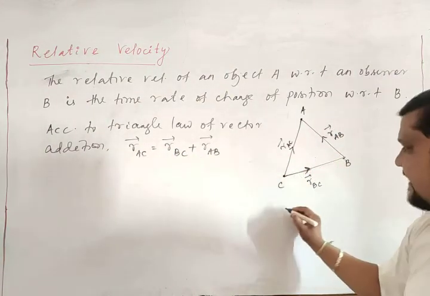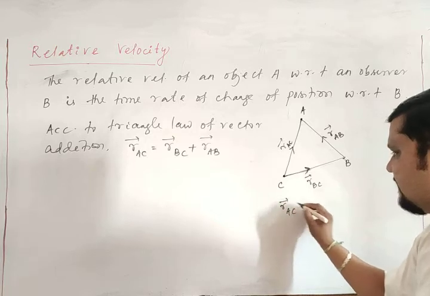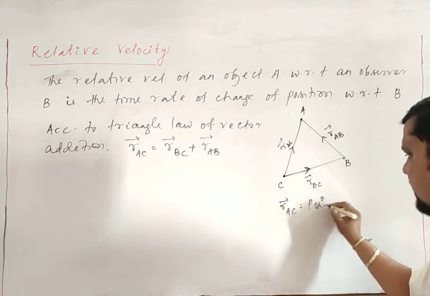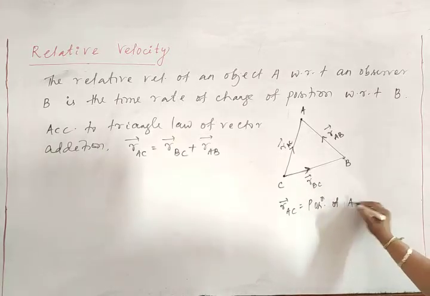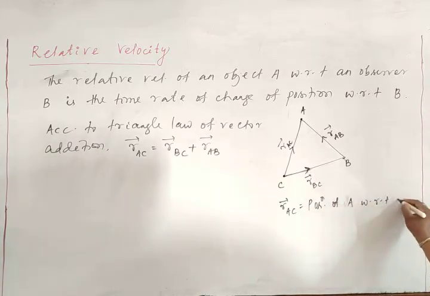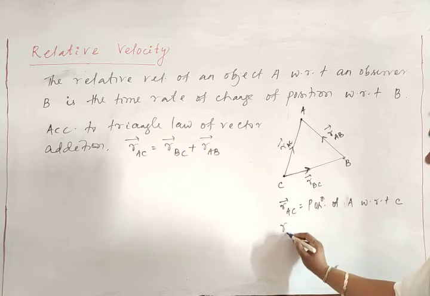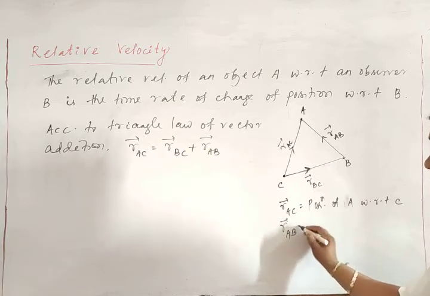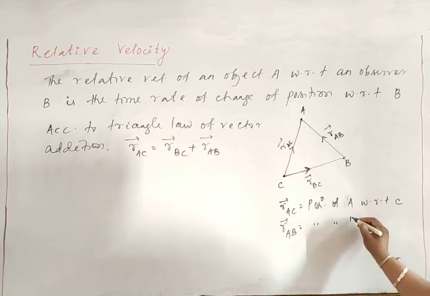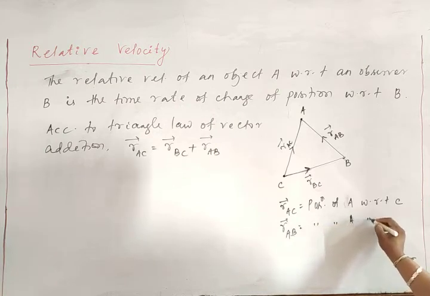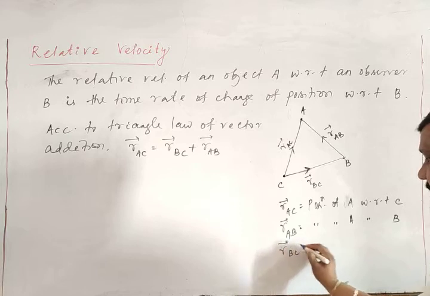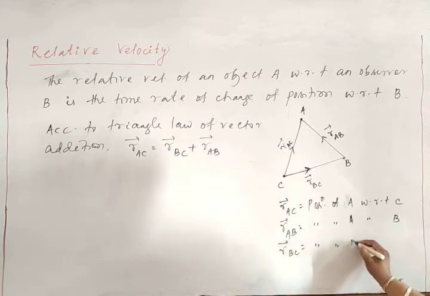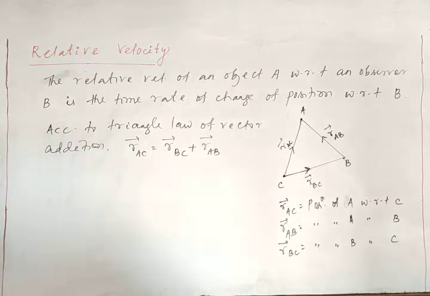RAC is the position vector of A with respect to C. RAB is the position vector of A with respect to B. RBC is the position vector of B with respect to C. That is the case, right?